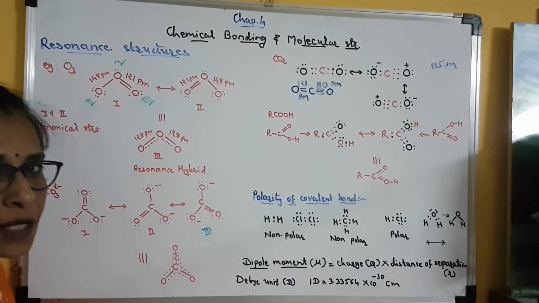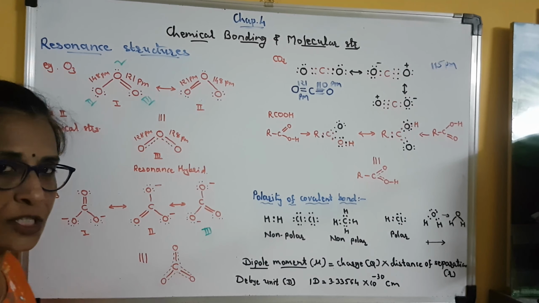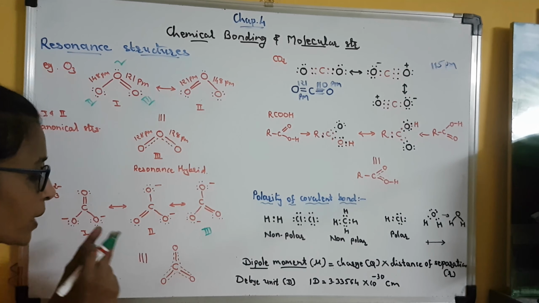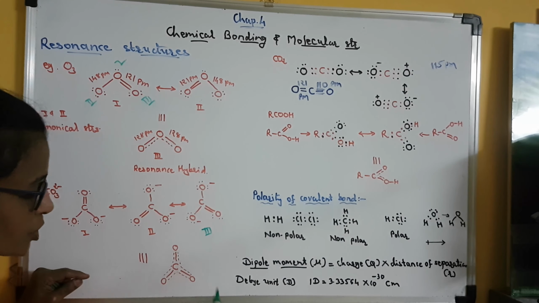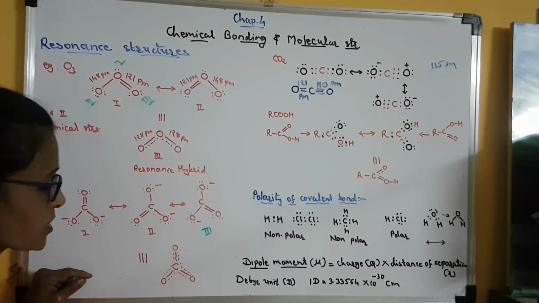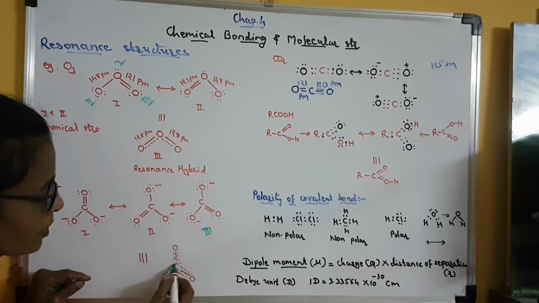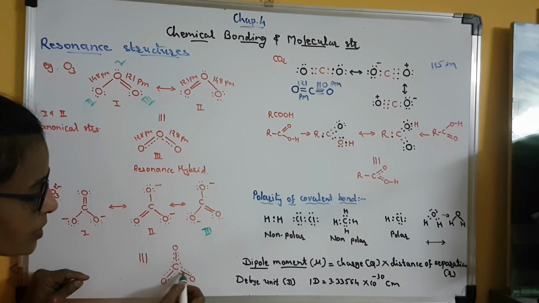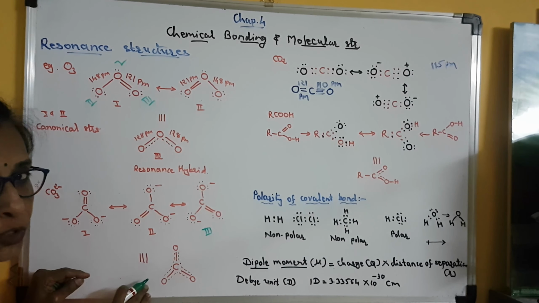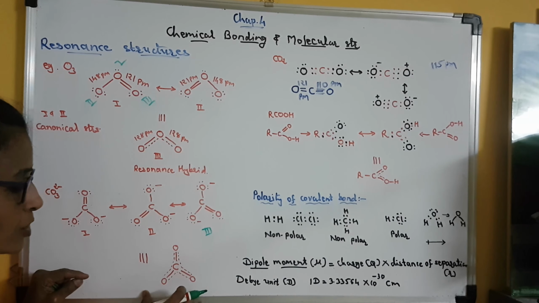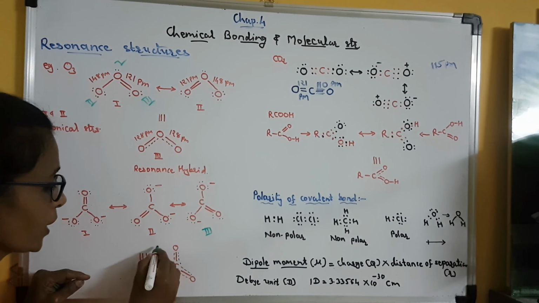And at an intermediate stage, this structure is not given in the textbook, but we can show it like this. The dotted line means the position of the double bond is not fixed. That double bond can be between carbon and this oxygen, it can be between this, or it can be between this. Clear? So this is how you can show the resonance. So this is the resonance hybrid of carbonate ion.